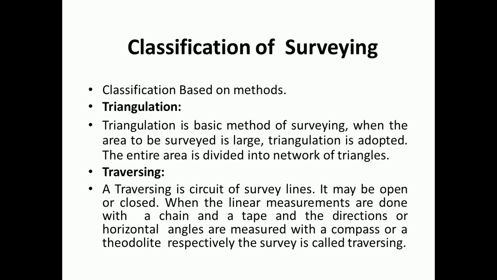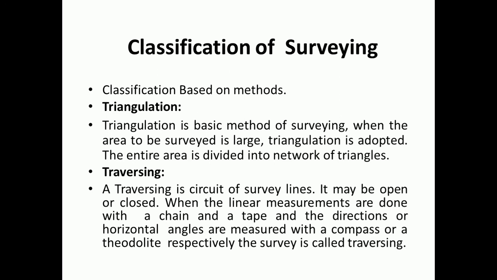Traversing means to pass across. A series of survey lines are connected to each other in which the direction is measured with the help of the angle measuring instrument and the length is measured with the help of the distance measuring instruments. So a traverse is a circuit of survey lines. It may be open or closed. If the starting point of the survey and the end point of the survey is the same, then it is called a closed traverse. And if the starting point and the end point are different, then that type of survey is called an open traverse.